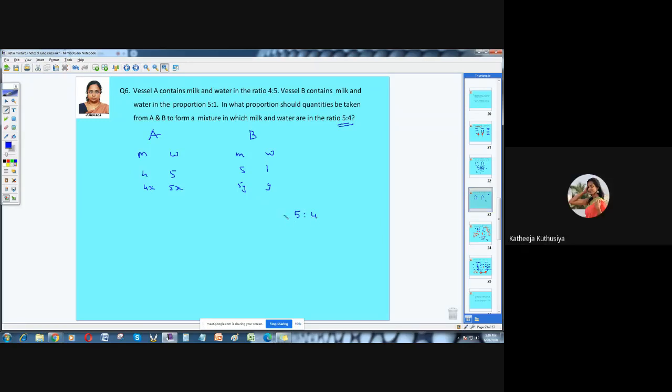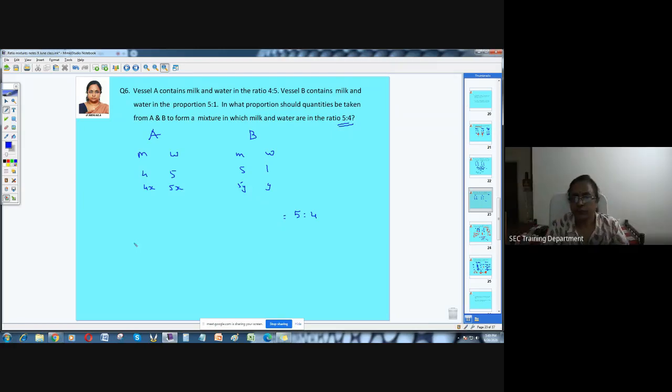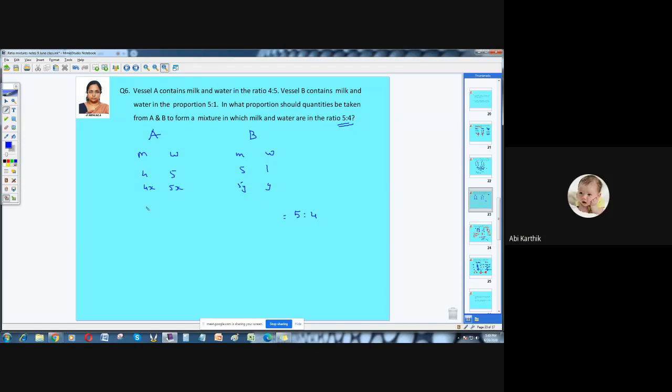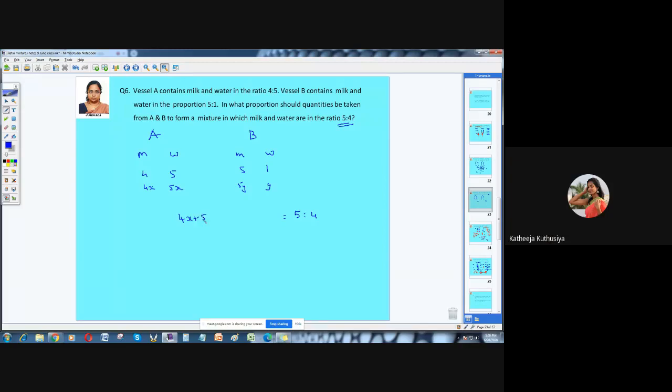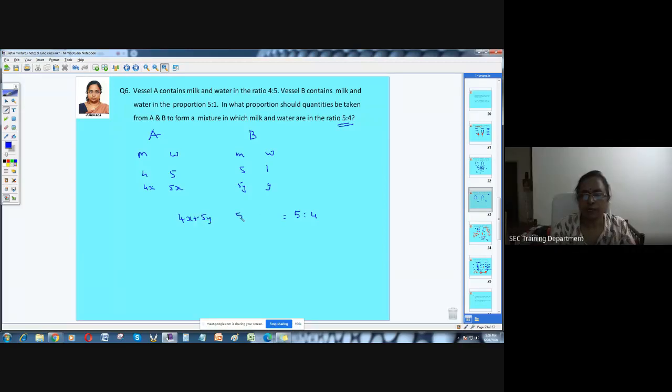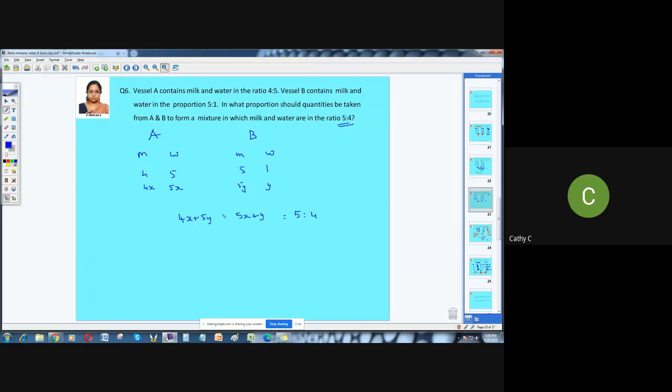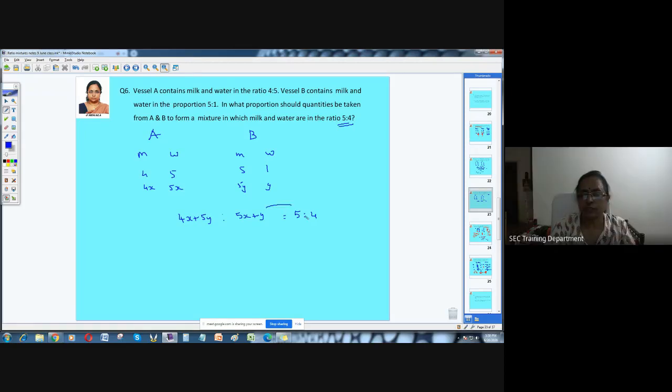So what is it that you're going to mix now? Same process. You're mixing the two contents, so you have to consider the milk alone. Milk is nothing but 4x plus 5y, and the water is 5x plus y. Product of means equals product of extremes.